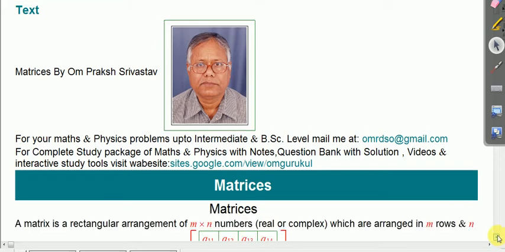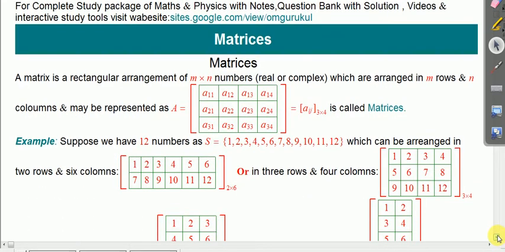So matrices first. What is a matrix? A matrix is nothing but simply an arrangement of certain numbers, real or complex, it hardly matters. Suppose you have m into n real or complex numbers, and you are arranging them in m rows and n columns, then that arrangement will be called a matrix.